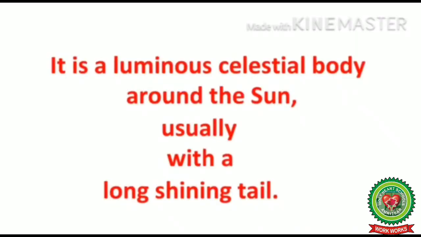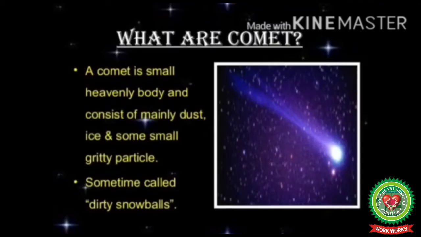Number 3. It is a luminous celestial body around the Sun, usually with a long shining tail. Students, any guesses? It is a comet. What is a comet? A comet is a small heavenly body consisting mainly of dust, ice, and some small gritty particles.